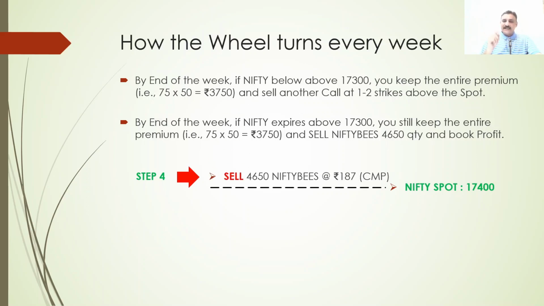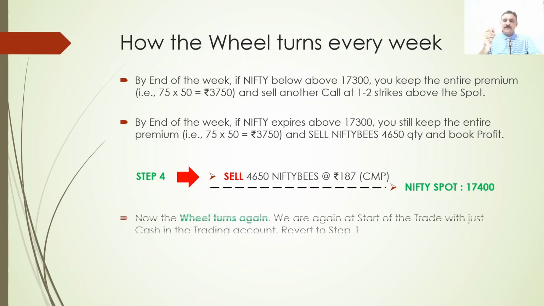Now you go and sell 17,400 or 17,300, whatever value is there, you go and sell another put. Now the wheel turns, I think I went a little bit ahead, so the slide is coming a little bit late. So step 4, when the market expires above 17,300, you will be selling 4650 Nifty Bs at 187 rupees CMP. So you bought it for 185, you are selling it for 187.